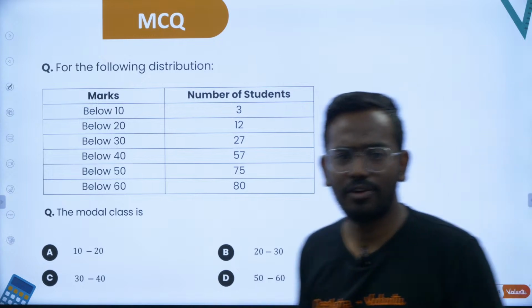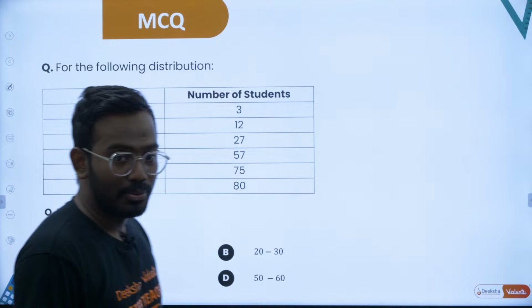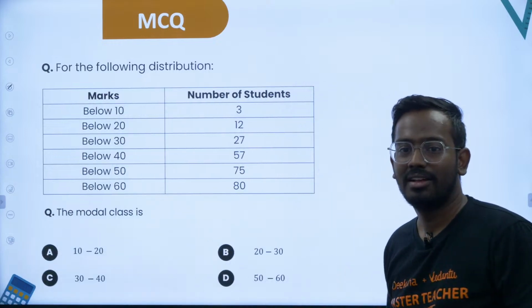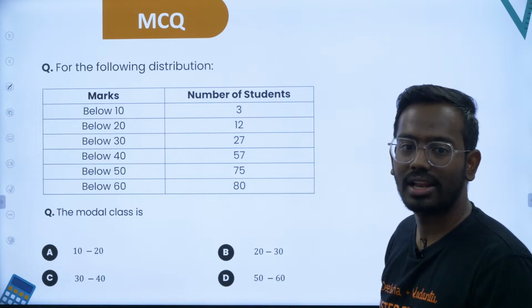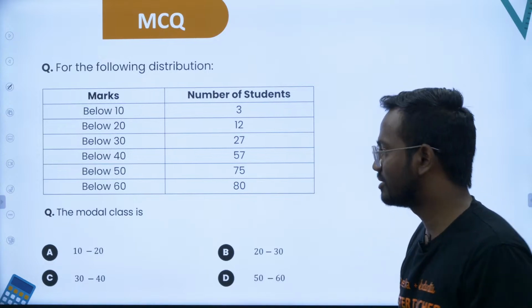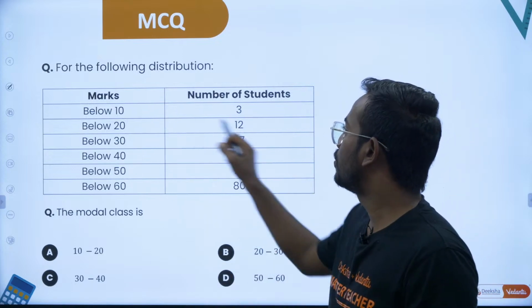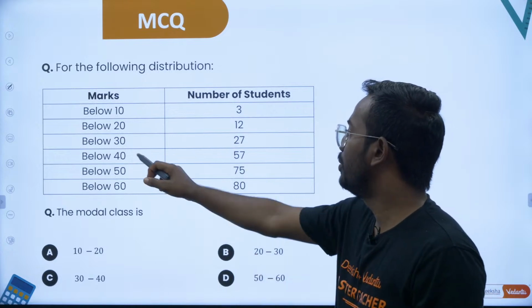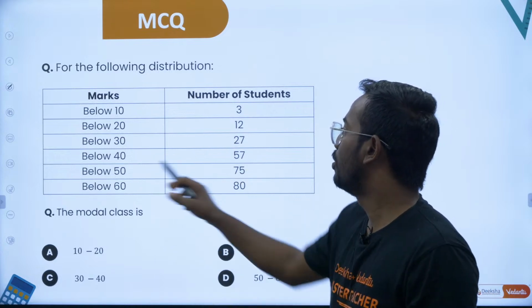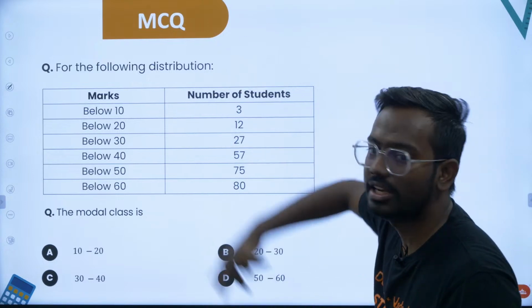For the following distribution, find the modal class. What do you mean by this? Where the mode lies. The modal class is the question. Come on, solve this. How do you solve? Below 10 there are 3, below 20 you have 12, below 30 you have 27, below 40 you have 57, below 50 you have 75, and below 60 you have 80. So they have given the cumulative frequency actually.